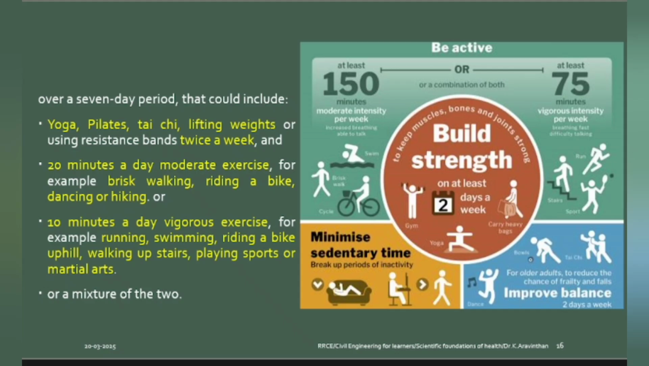At least 20 minutes of moderate exercise. If you are doing cycling or going for a walk or jogging, at least in a week, how many minutes should you have this kind of activity? 150 minutes. And at least vigorous or intensive activity, 75 minutes you should have. You can climb stairs daily. It will be called an activity. At least 75 minutes. You can run or play some sports.